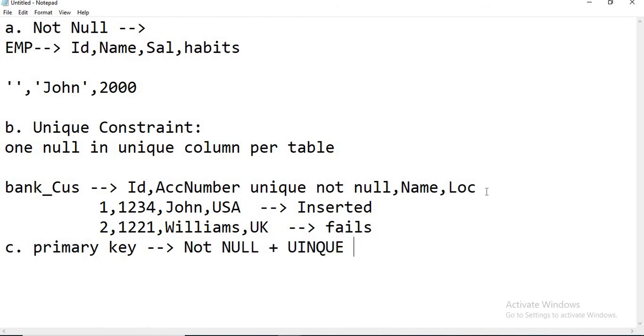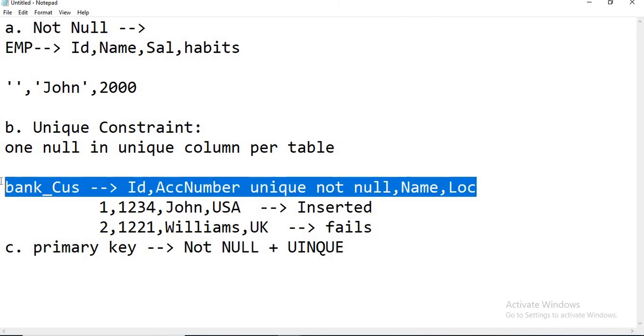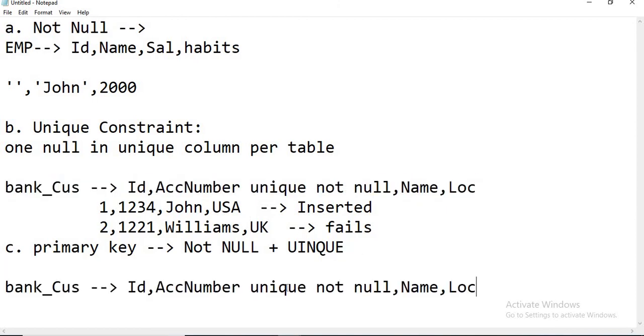If you define, assume, the account number in the same table as a primary key, then you cannot insert null, and you cannot duplicate, sorry, unique. You cannot insert null and you cannot duplicate in an entire table. One value can come only one time. So the combination of not null and unique is called a primary key in PostgreSQL. The same behavior holds in SQL Server as well.